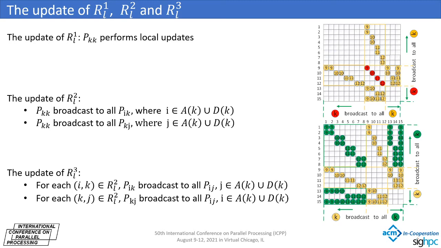The update of these matrix blocks can be done through the broadcast operation of the processor row or column. As shown in the figure, for the update of R_22, the red processor broadcasts to the yellow processor along its rows and columns. For the update of R_23, the yellow processor broadcasts to the green processor along its rows and columns.